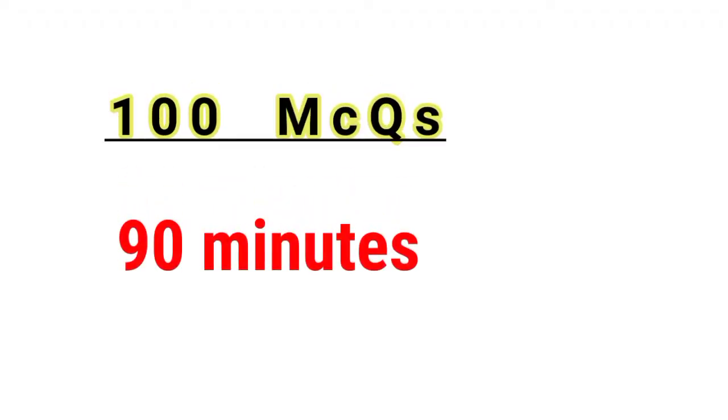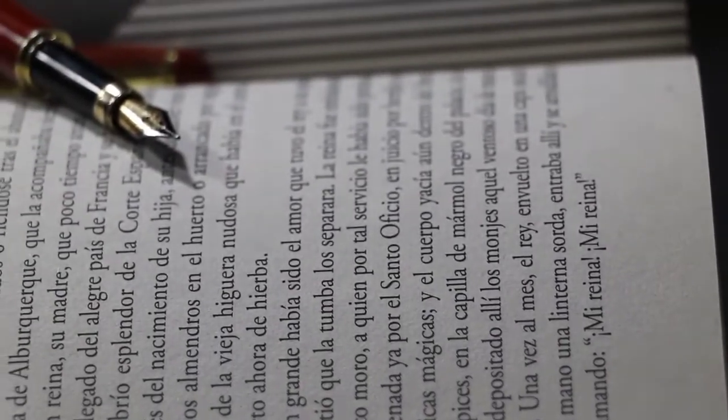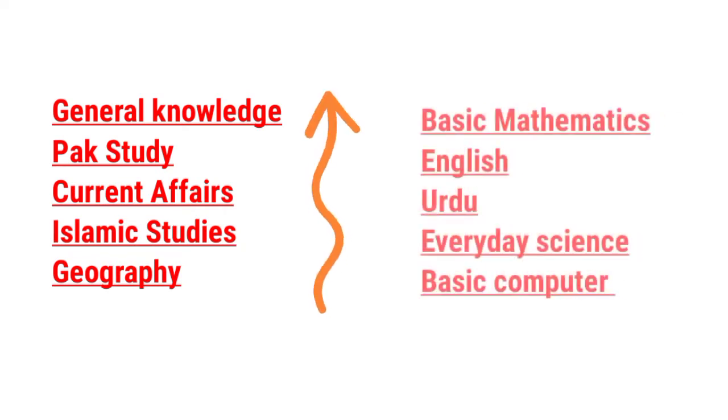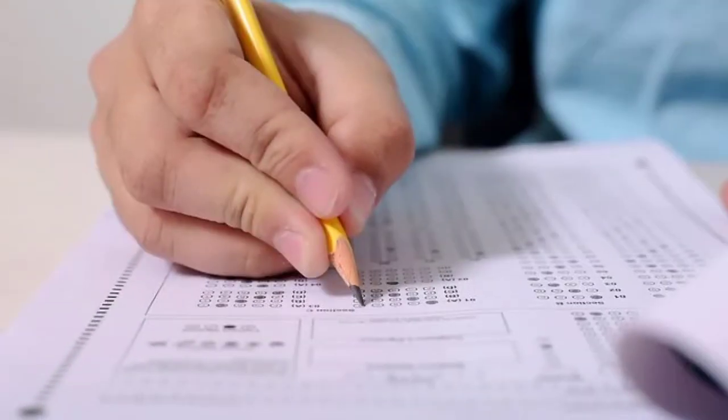The PPSC one paper MCQs test comprises 100 MCQs and has a 90 minute duration. The test comprises questions relating to general knowledge, Pak Studies, current affairs, Islamic Studies, geography, basic mathematics, English, Urdu, everyday science, and basic computer studies. How to prepare for the PPSC one paper MCQs test.